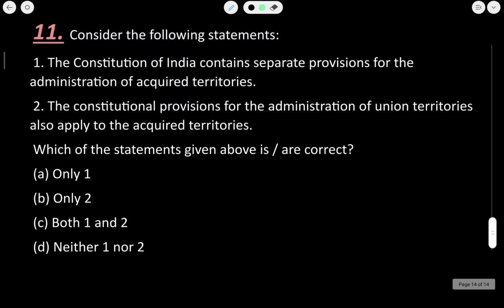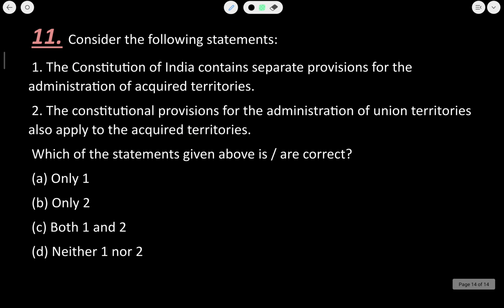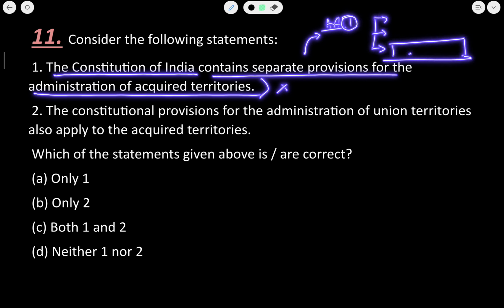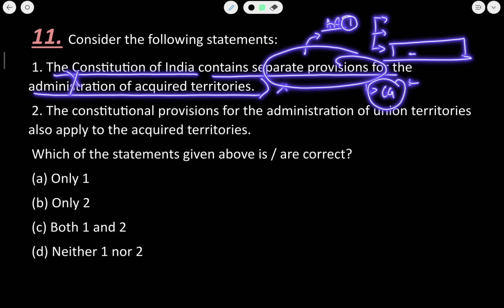Now let us see the next question, that is question number 11. The Constitution of India contains separate provisions for the administration of acquired territories. No, this is not true. Why is this not true? Because in Article 1 there are 3 clauses that I have mentioned, and in the third clause it is mentioned that the territories that may be acquired by India at any time in future, so no separate provisions are there for the administration of acquired territories. These come under the direct responsibility of the central government. So the first statement is not correct.